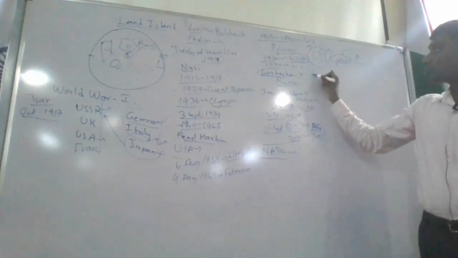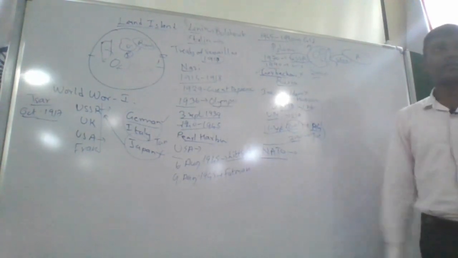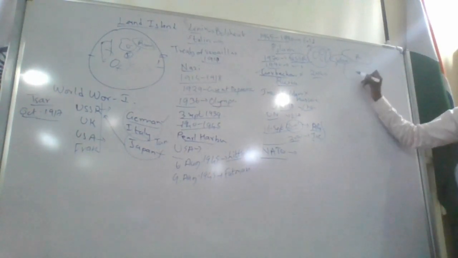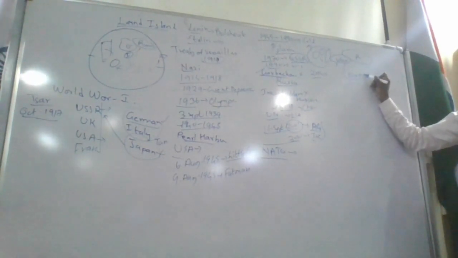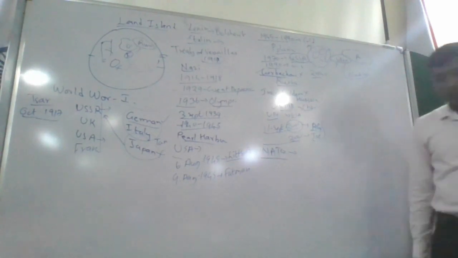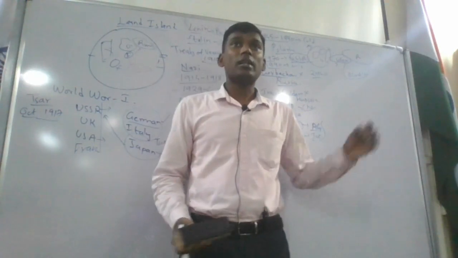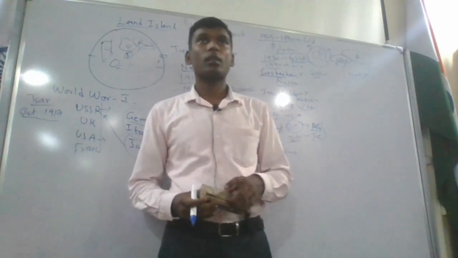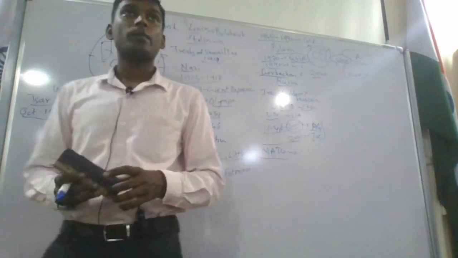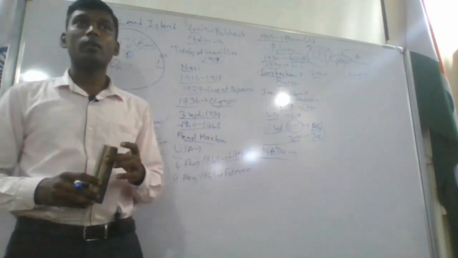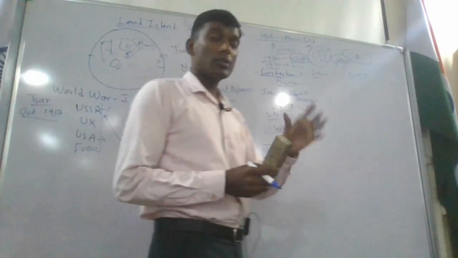Now I'll take you to 2014. What happened in 2014? Here Ukraine, Russia, and here there is a sea called the Black Sea. Those who are repeaters, SSB students, the officer will ask you questions like this. What's happening in the Black Sea? What's happening in the Caspian Sea? What's happening in the South China Sea? What is happening in the Yellow Sea, Bering Sea, Barents Sea? Like this, questions they will ask you.